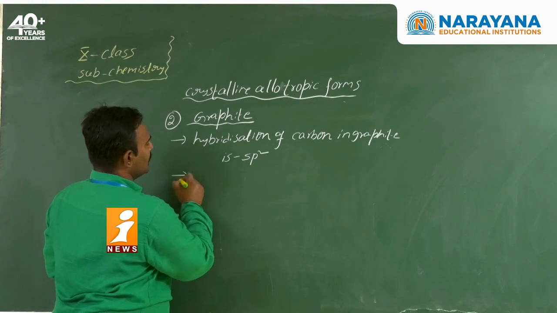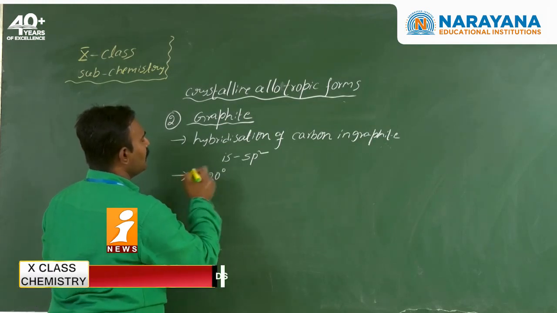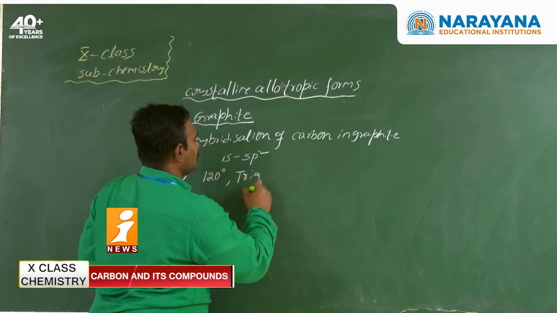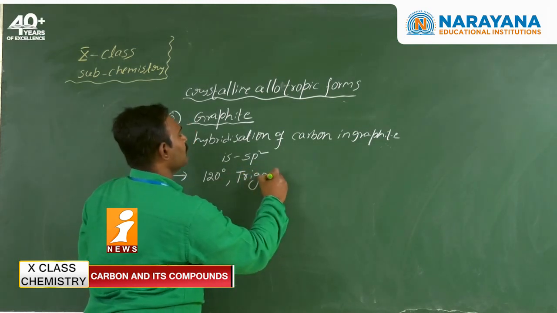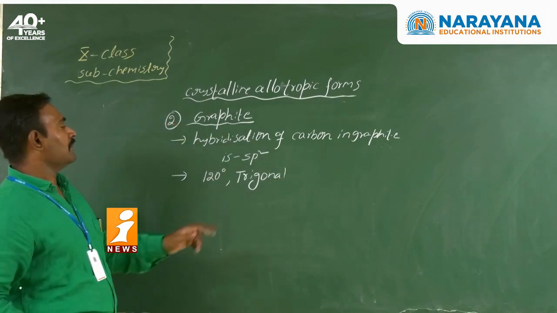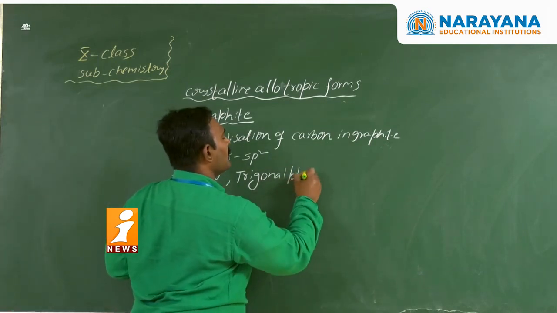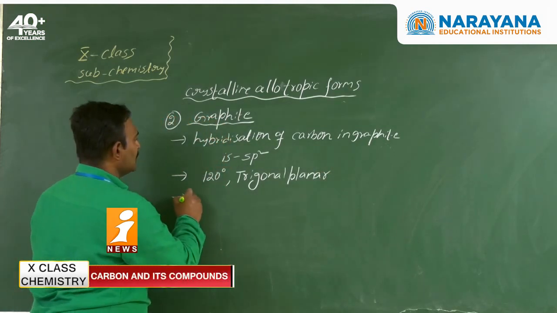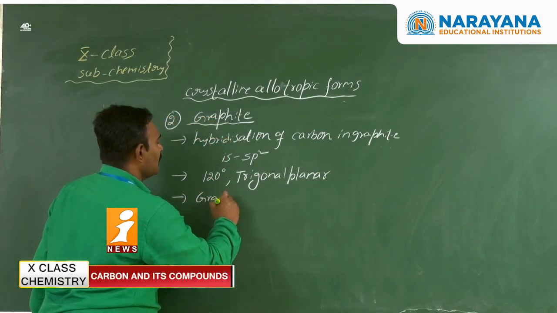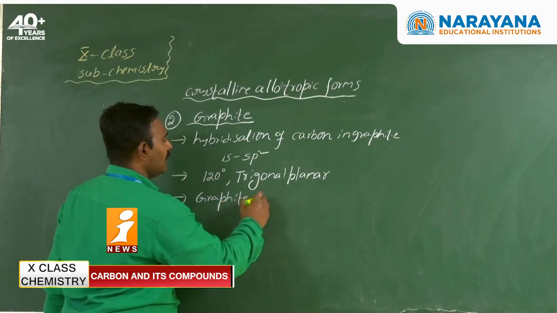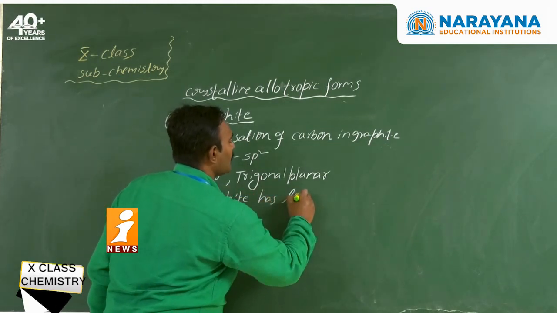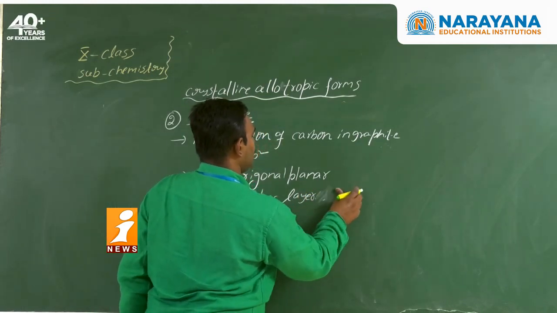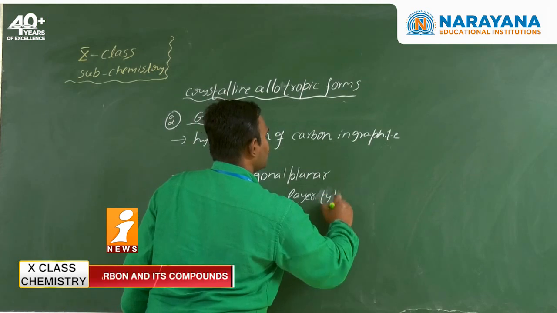sp2 hybridization. The second point is that the bond angle is 120 degrees, and in sp2 hybridization the central atom acquires a trigonal planar shape. Trigonal planar shape. And see here, graphite has layer structures. Layer type structures.